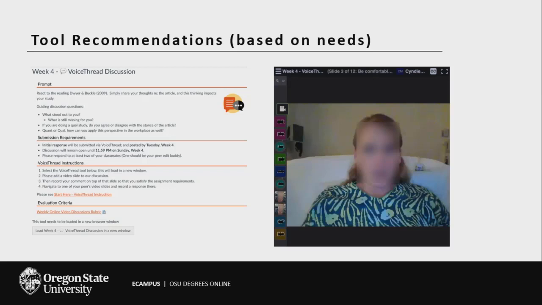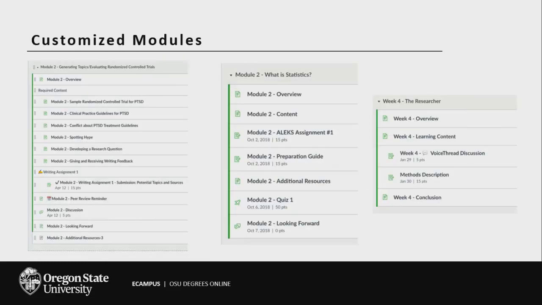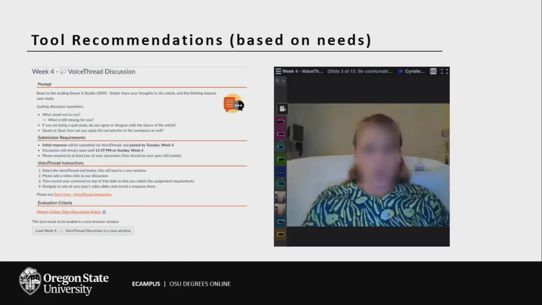So on my syllabus, and you'll see it even on the other one, I have all the modules on the landing page, right? The landing page is incredibly important. And so I wanted them to be able to do that.